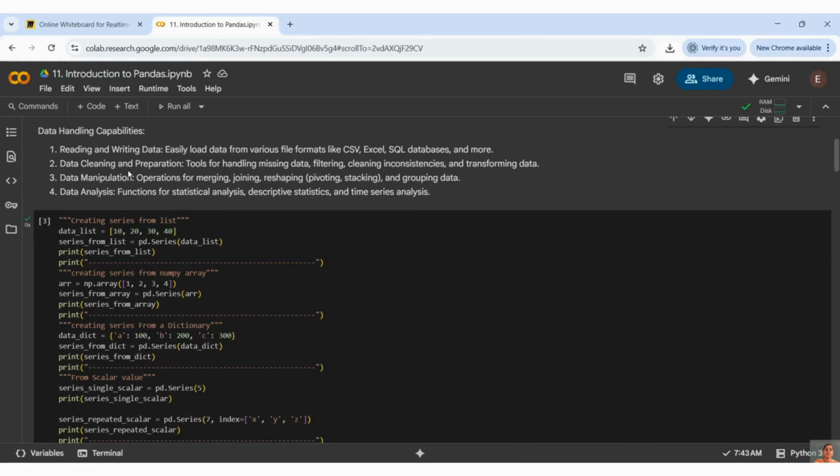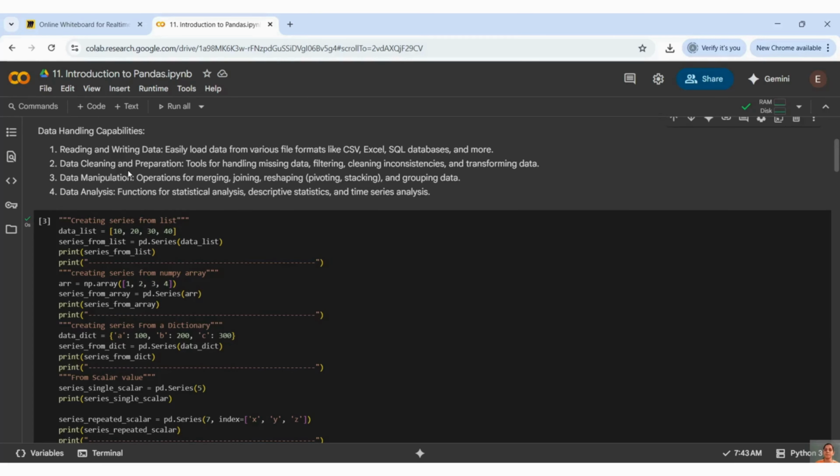Then we have data cleaning and preparation. In your data set, when you get a table format, that is called a data set in terms of artificial intelligence. That data set has various columns and rows, and in those columns and rows you will be finding NaN, null.